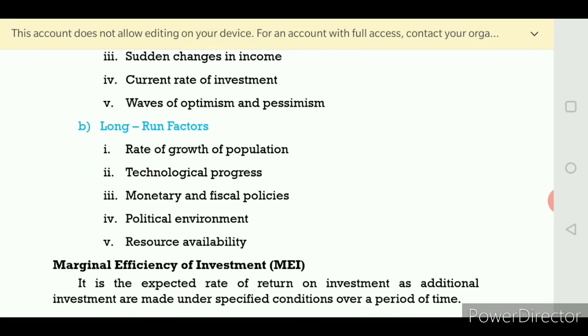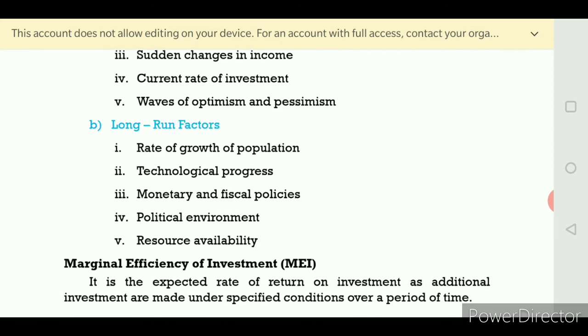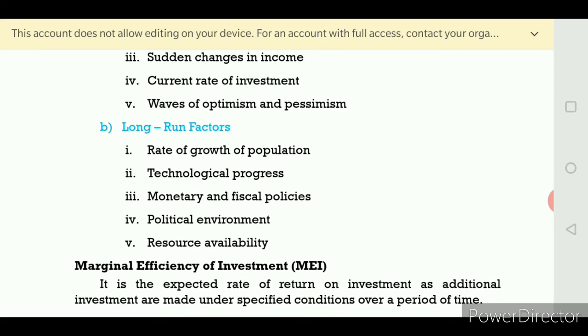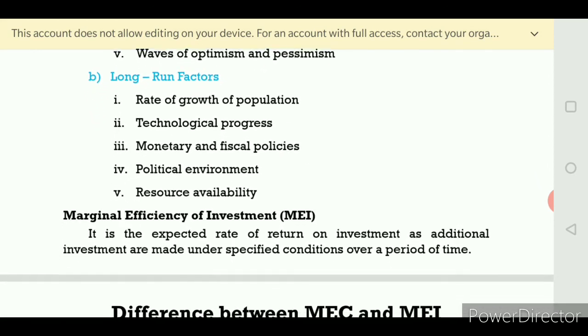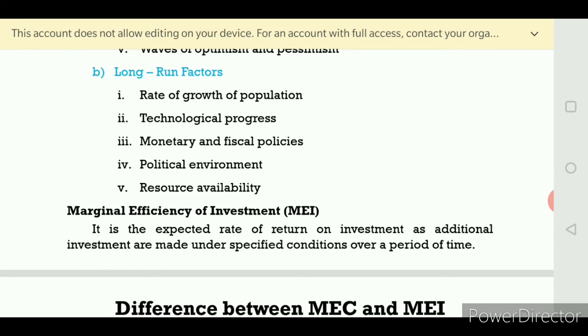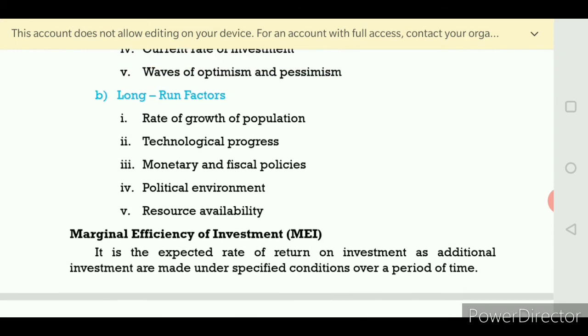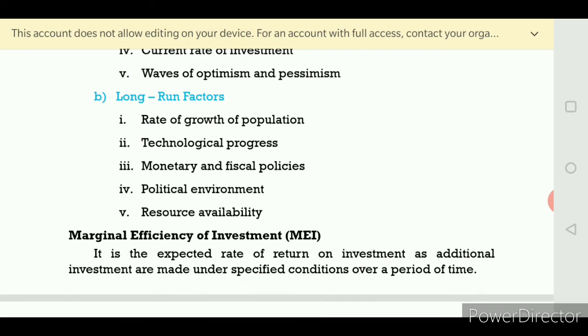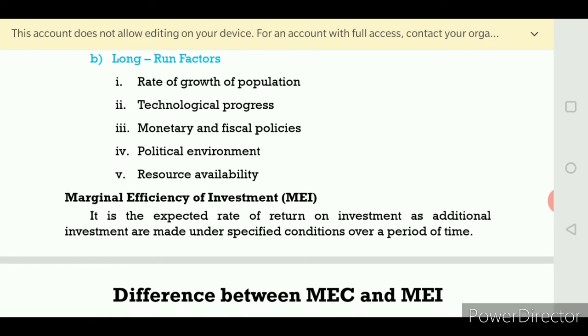Current rate of investment. If an entrepreneur keeps on investing in the same industry, what happens to the marginal efficiency of capital? It will be low. Waves of optimism and pessimism: a businessman thinks about his future in an optimistic or pessimistic manner, and the marginal efficiency of capital is based on that.